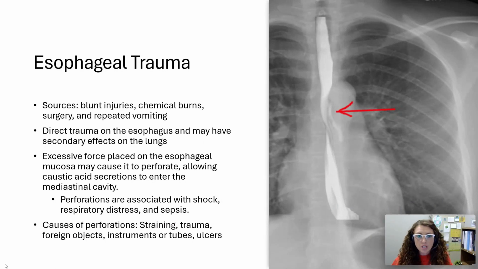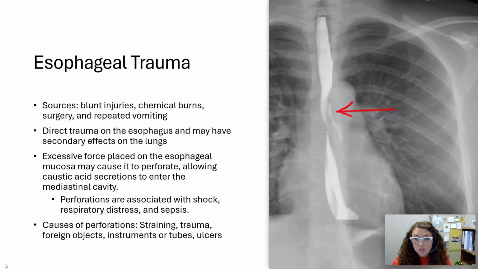When we think about esophageal trauma, the sources of this can be blunt injuries, chemical burns, surgery, where they could unintentionally have nicked the esophagus during some type of procedure. It could be from a scope. Repeated vomiting, the acidity could cause trauma to the esophagus.